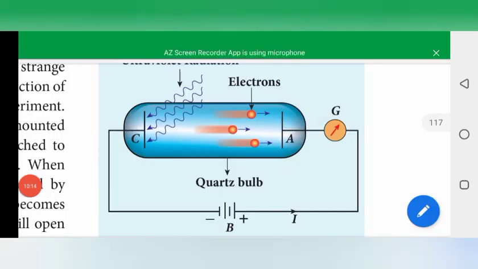So the conclusion of this experiment is that electromagnetic waves, here ultraviolet light falling on the negative plate, cause electron emission from the surface of the plate. This is the observation for Lenard's experiment.